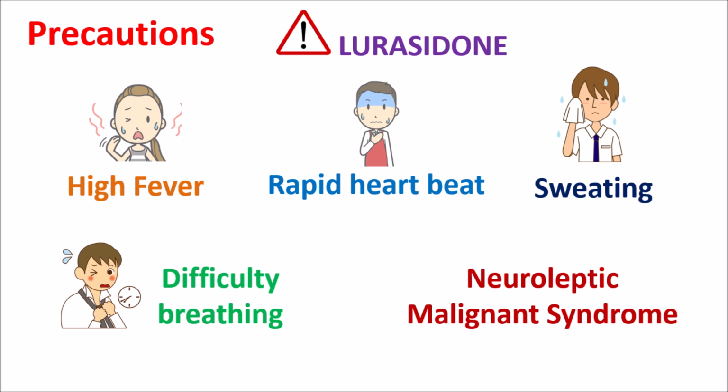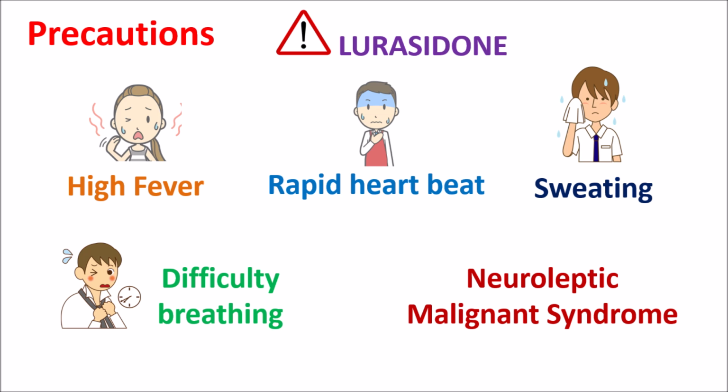Even though Lurasidone has a lower risk for neuroleptic malignant syndrome and rarely produces these side effects, if you observe many of these symptoms, it may indicate neuroleptic malignant syndrome, and care should be taken because this is a fatal condition which is particularly associated with high-grade fever along with severe muscle rigidity.